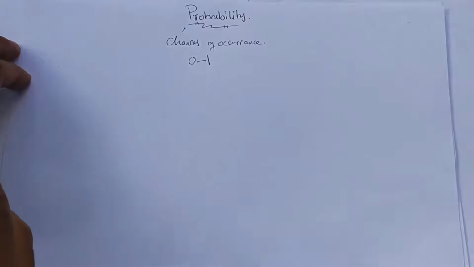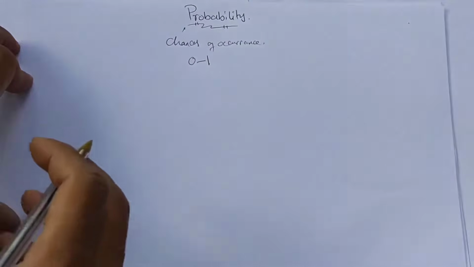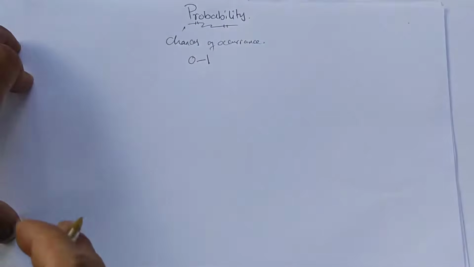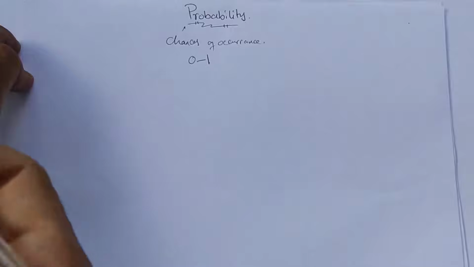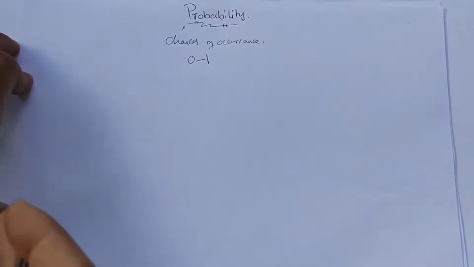Probability has a value expressed between 0 and 1. Like the probability of getting a blue ball out of 3 is 1/3, which is a fraction. The value always lies between 0 and 1. A 0 means it will never occur. There are no chances. If the bag has only blue, red and green balls, a black ball will never be picked, so it is 0.